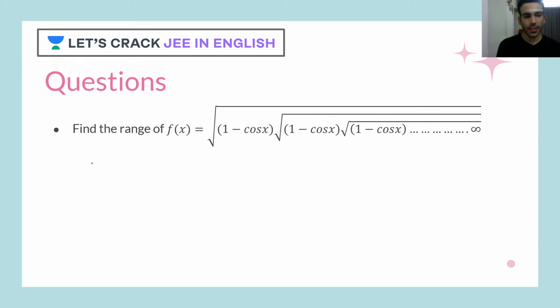In one way how I did it, as I told you in the previous question, whenever you need to find the range, someone is asking you to find the value of y, correct? So let's say this f of x is y. So y is equal to square root of 1 minus cos x, square root of 1 minus cos x, and it keeps going.